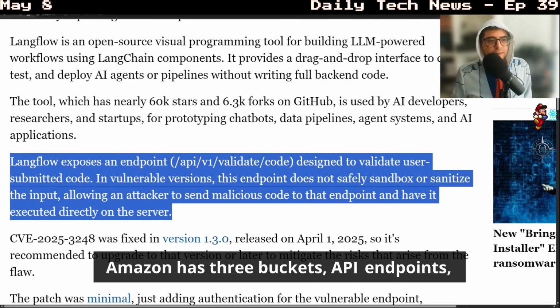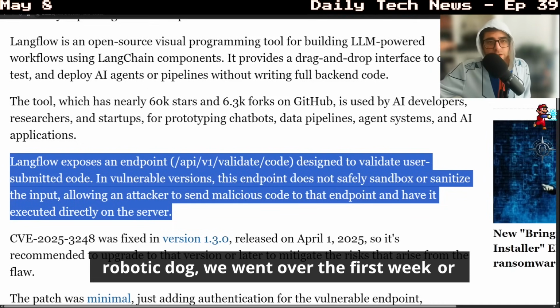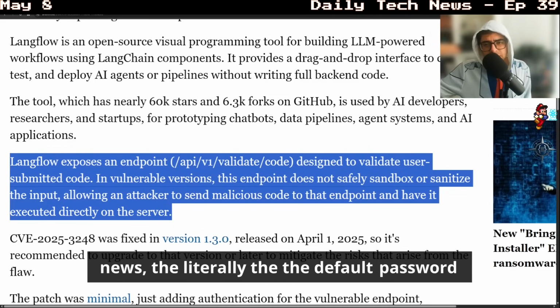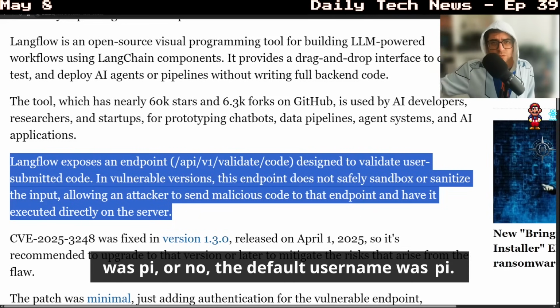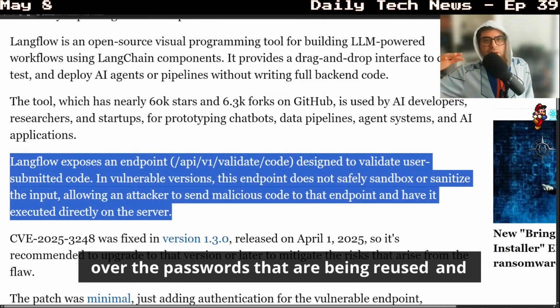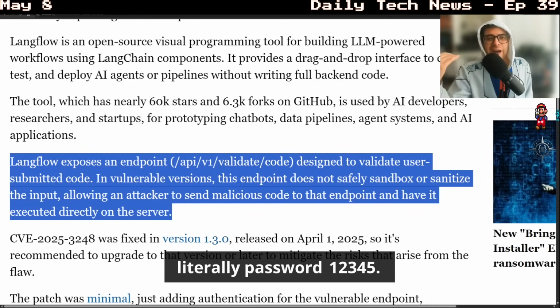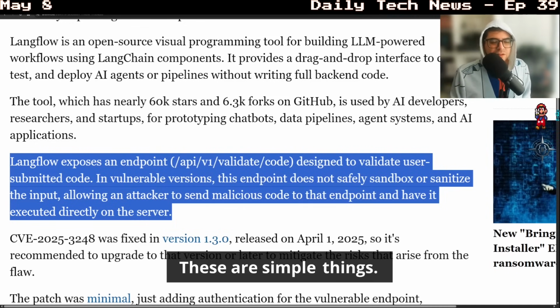Amazon S3 buckets, API endpoints, passwords on hardware. There was like a robotic dog we went over the second week of Daily Tech News. Literally the default username was pi and the password was 123. Literally, just yesterday, I believe, we went over the passwords that are being reused and recycled. Literally things like admin, literally password, 12345, right? These are simple things.